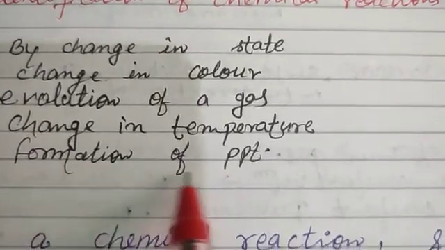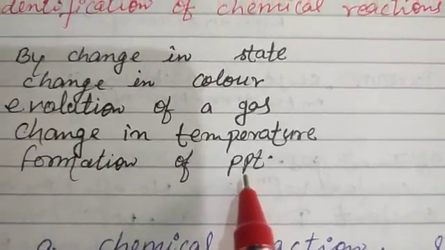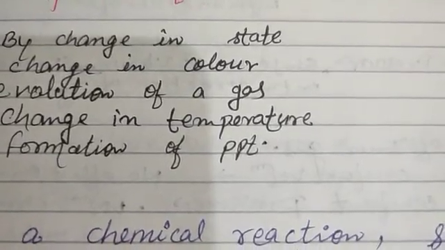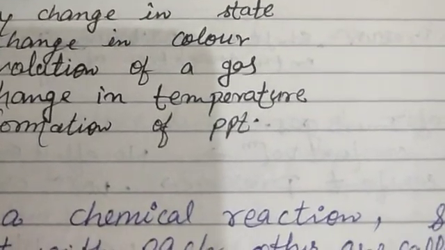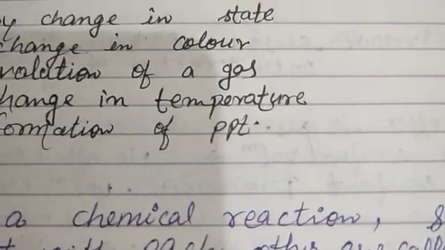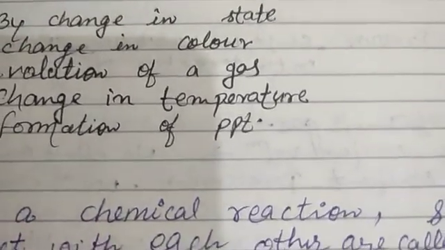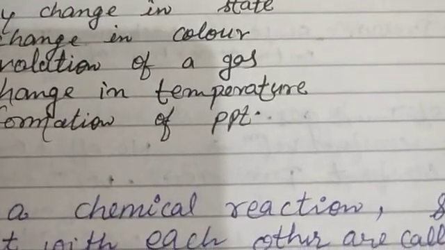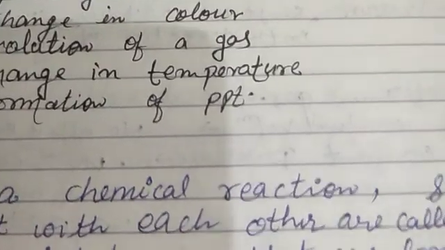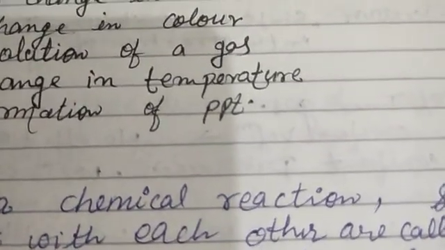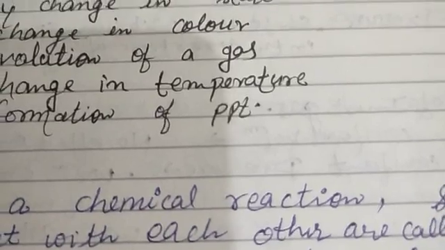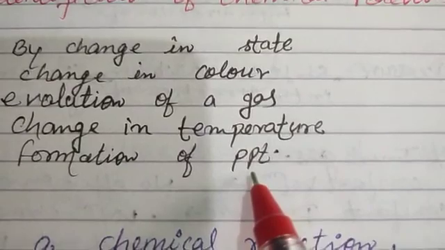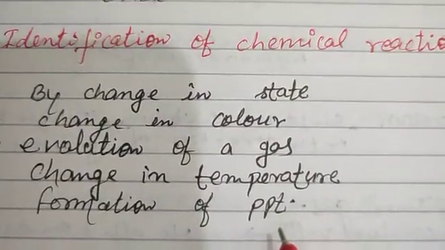Dear students, formation of precipitate during a chemical reaction: another substance in the form of solid is formed and settles down, or some substance is deposited in the form of crystals at the upper surface of the liquid mixture during the reaction. Such solid substances are called precipitate.